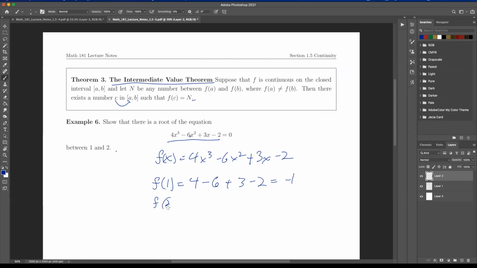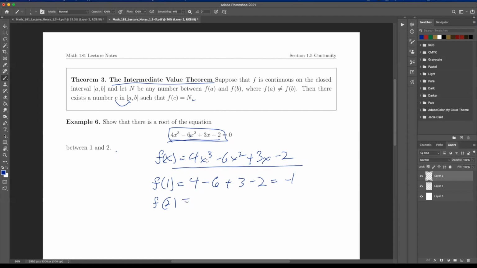What's the function value here at 2? Is this function continuous everywhere? I just label this, not the equation, but the function f of x. Is this continuous everywhere? The answer is yes, it's a polynomial, right? So this is continuous everywhere, so we can safely apply the intermediate value theorem.